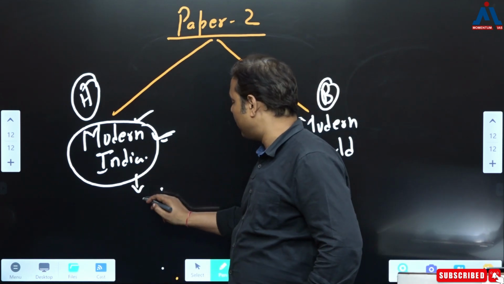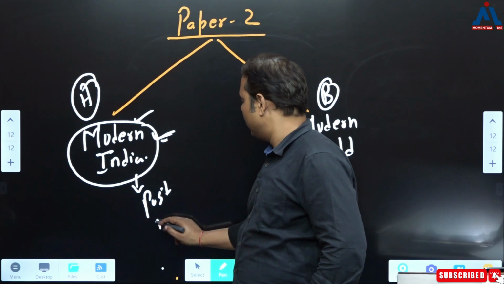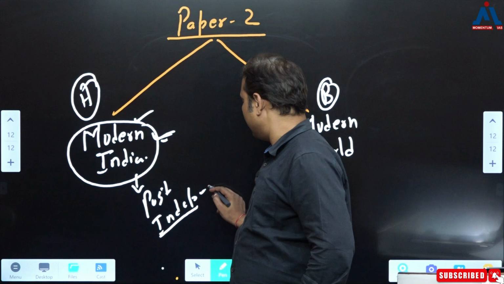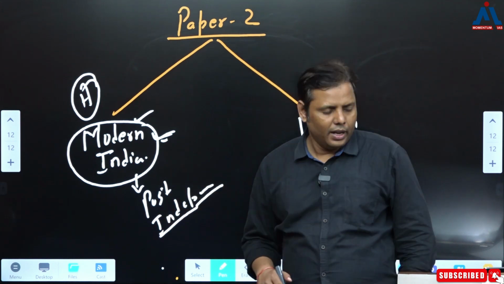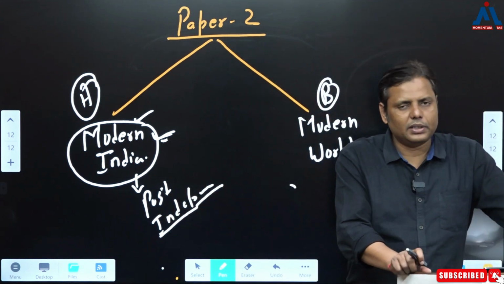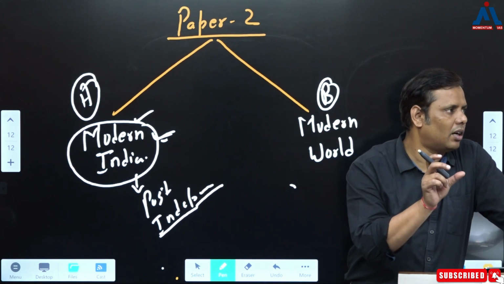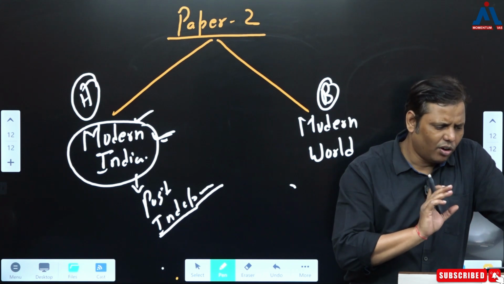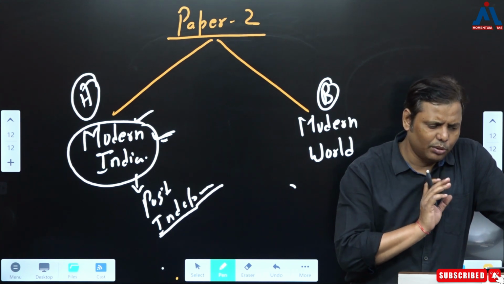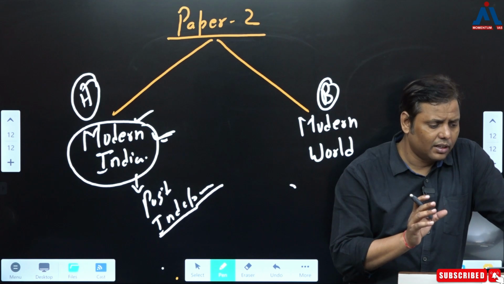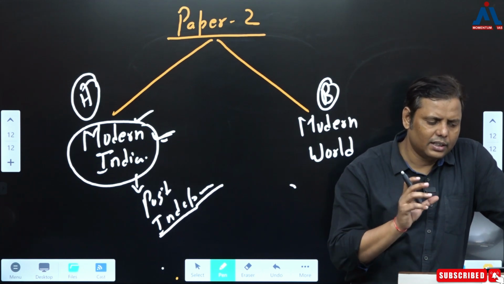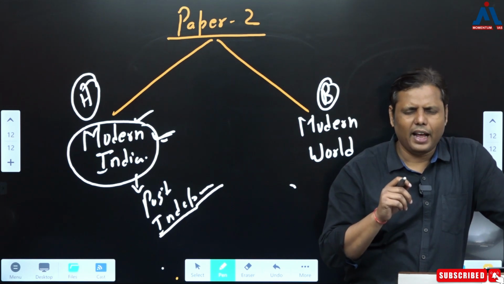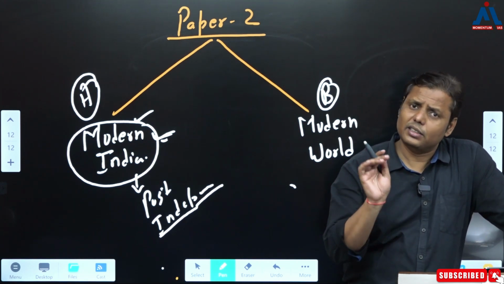And as one of the parts of it, as I have already discussed, is the post-independence. Correct. Now, post-independence is so significant. So first, you have been covering so many topics here, such as there is one theme which is talking about the consolidation of India as a nation. And in this part, you read the foreign policy, India's relationship with the neighbors, the linguistic reorganization of the states, you read about regionalism, the integration of the princely states, and then electoral politics, everything you read in just 1 unit.